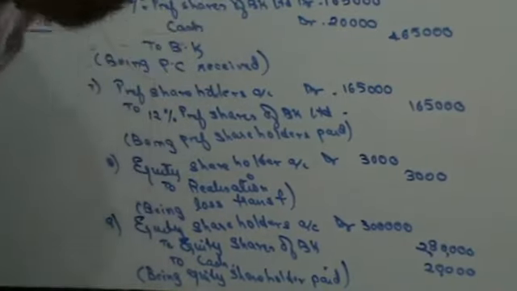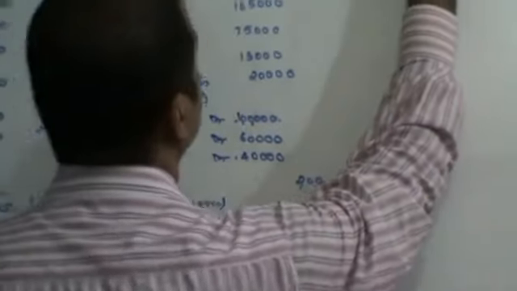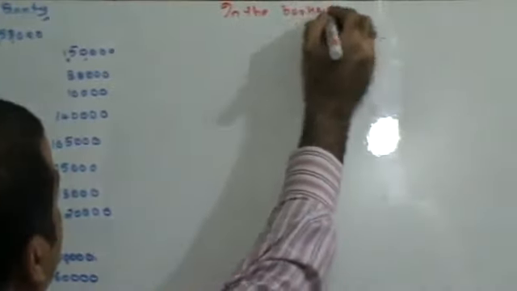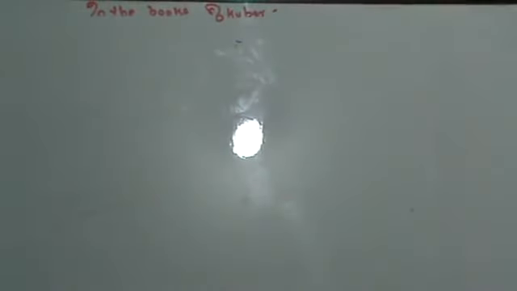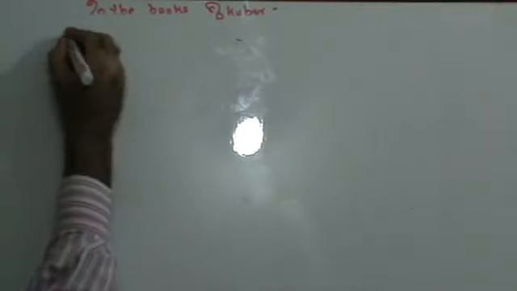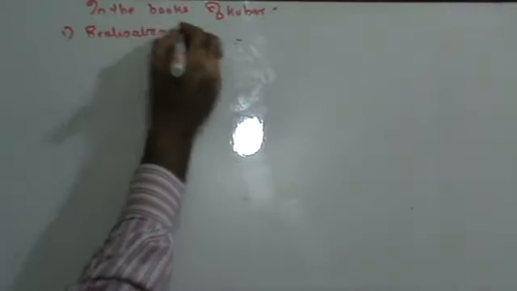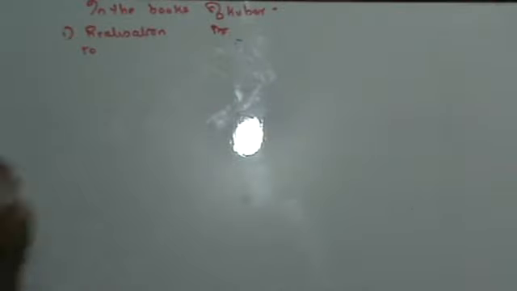Now, you have to make journal in the books of Kuber. Same method again, same standard 9 journal entries. First thing, you have to transfer assets. So this is going to be realization account debit to all the assets. In this you also have goodwill.